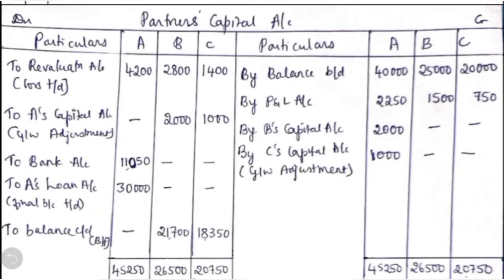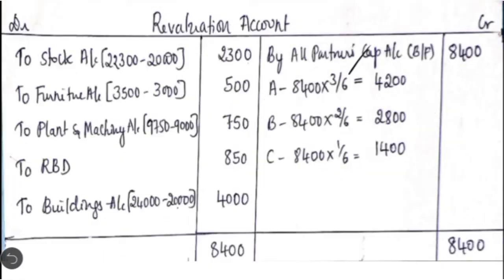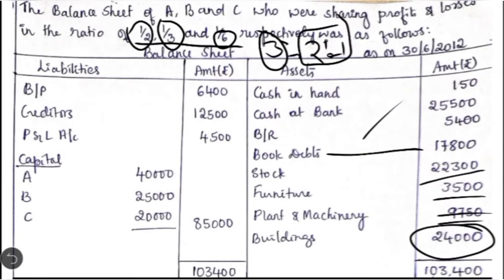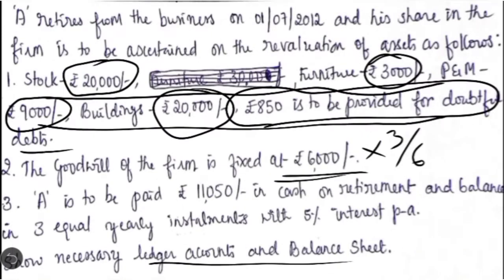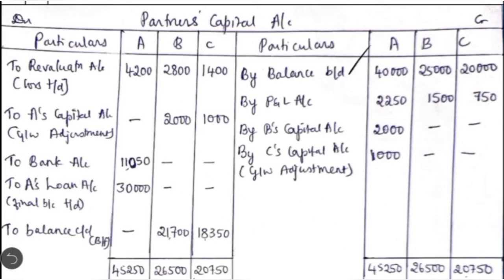As usual, first we need to write the opening capital balances as given in the question: 40,000, 25,000 and 20,000. The next step is to transfer the reserve, but in this case they have not given any reserve. We don't find any reserve on the liability side. The next step is to check if there is any profit and loss account debit or credit balance. Here they have given it on the credit side or the liability side, which represents profit. Credit balance represents profit, and this should be transferred to all partners' capital accounts in the old profit sharing ratio. So in the capital account you have to write by profit and loss account in the 3:2:1 ratio you have to distribute. After this we have to transfer the revaluation loss.